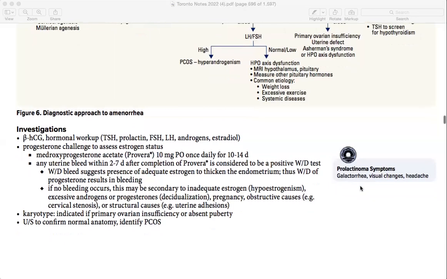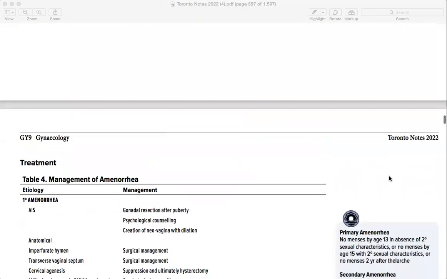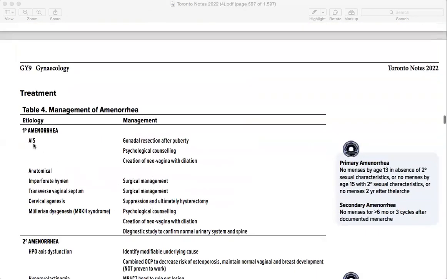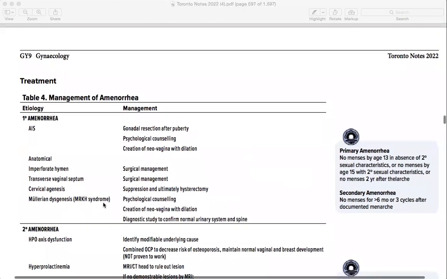Then comes the prolactinoma syndrome: galactorrhea, visual changes, and headache. Then comes the treatment. In AIS, androgen insensitivity syndrome, and Mullerian agenesis, we do the same thing. First of all, we start with psychological counseling. Then we do gonadal resection in AIS after puberty and the creation of a new vagina. In Mullerian agenesis, we have to create the new vagina with dilation because there is no vagina and there is no uterus. So on the basis of the patient's priorities, what she wants, we can go along with that.